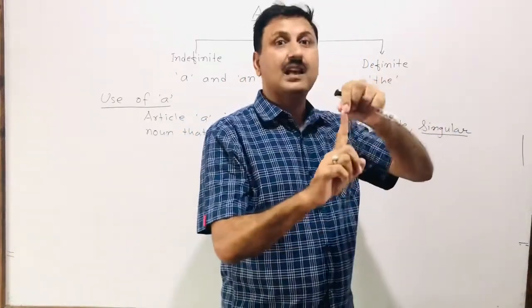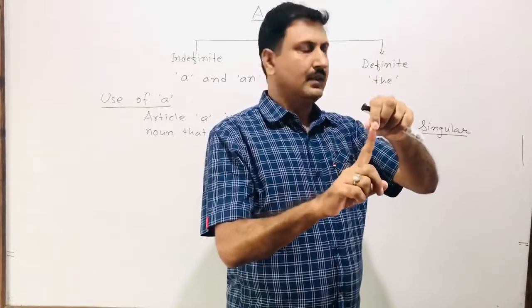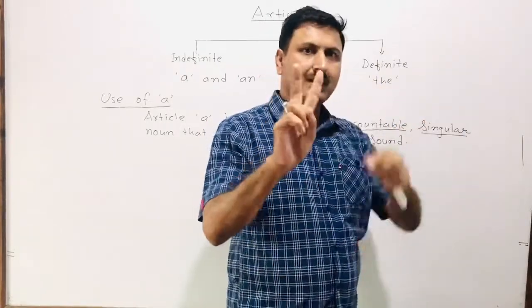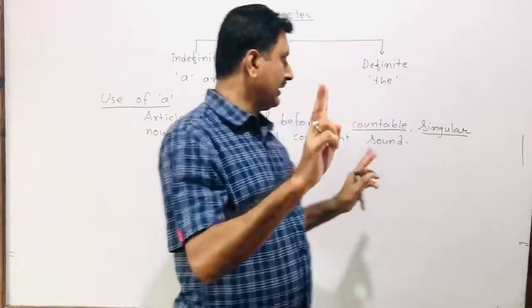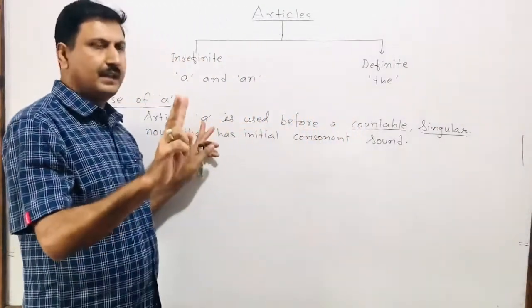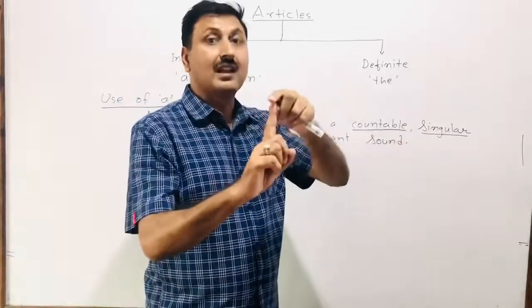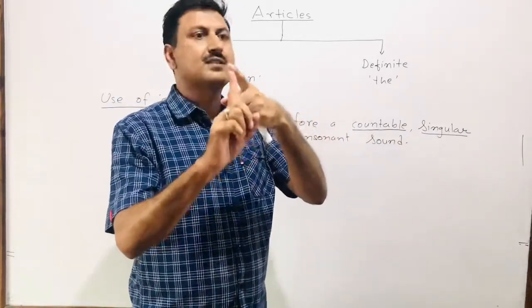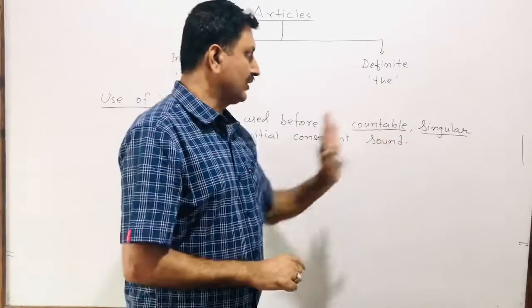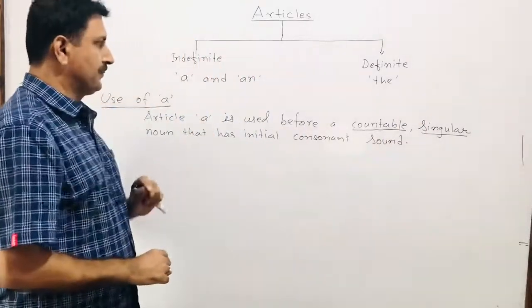Singular means single, only one. If it is not single, if there are two, we can never use article a. It should be countable and that should be single. Then only we can use article a.